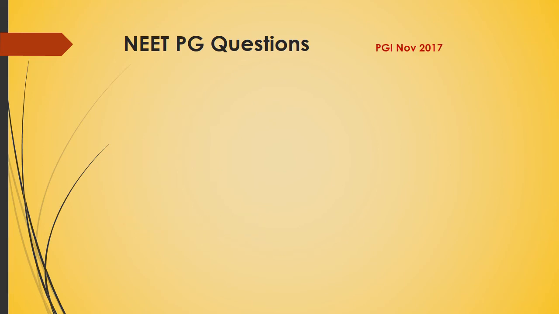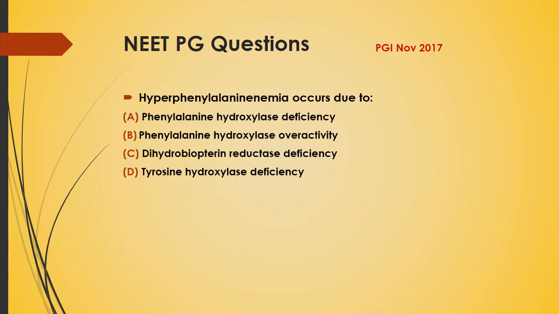Now this question was in PGI November 2017. Hyperphenylalaninemia occurs due to phenylalanine hydroxylase deficiency, phenylalanine hydroxylase overactivity, dihydrobiopterin reductase deficiency, and tyrosine hydroxylase deficiency.